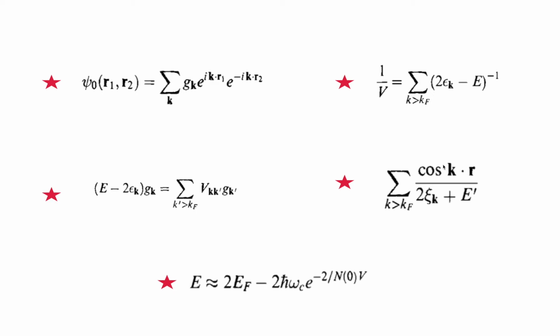Then the spin part has to be odd, and in that case it will be singlet pairing. Singlet pairing means up down minus down up, okay? And if this will be sine k dot r, then it will be an odd function. This sine is an odd function, the spatial part. So the orbital part can be triplet. Triplet means up up, or down down, or up down plus down up. We know all these things, right?